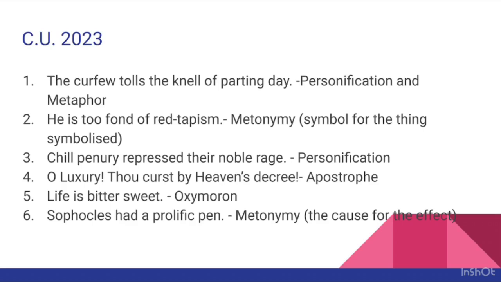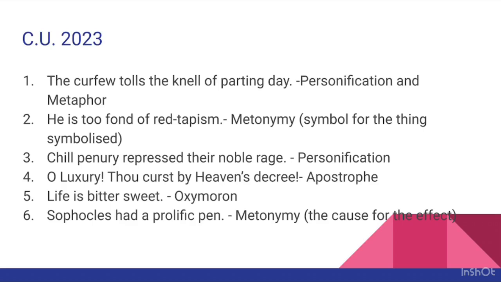He is too fond of red tapeism. This is an example of metonymy. This comes under symbol for the thing symbolized. Red tapeism here symbolizes official routine work. Chill penury repressed their noble rage. This is an example of personification. Here, chill penury, which is an abstract idea, is given the attributes of a living being in the verb repressed.